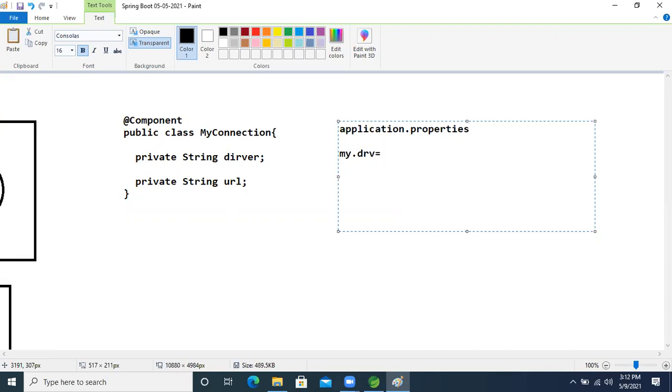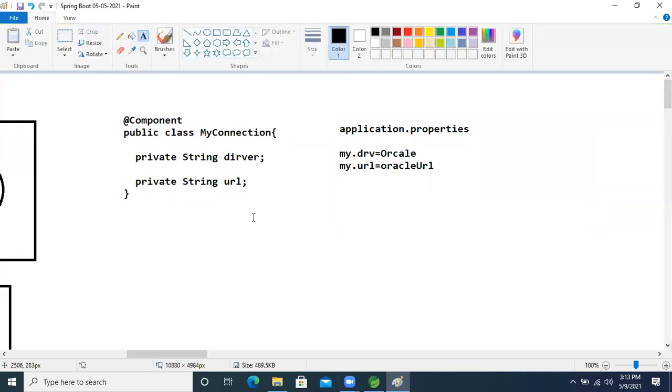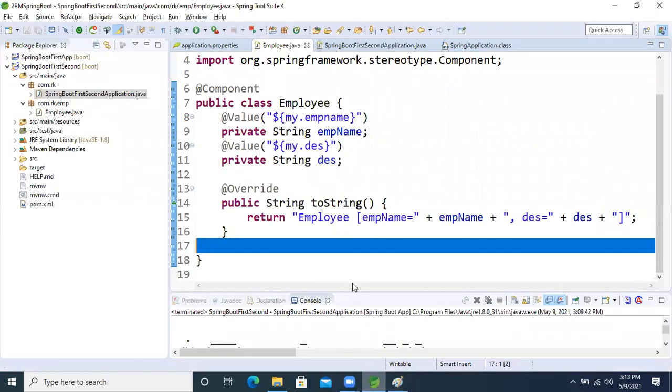And here I'm taking the Oracle driver. Then the URL, my.url, I'm taking the Oracle URL only. Oracle URL, right? This is the property. So after that we come here, and we are getting the result.